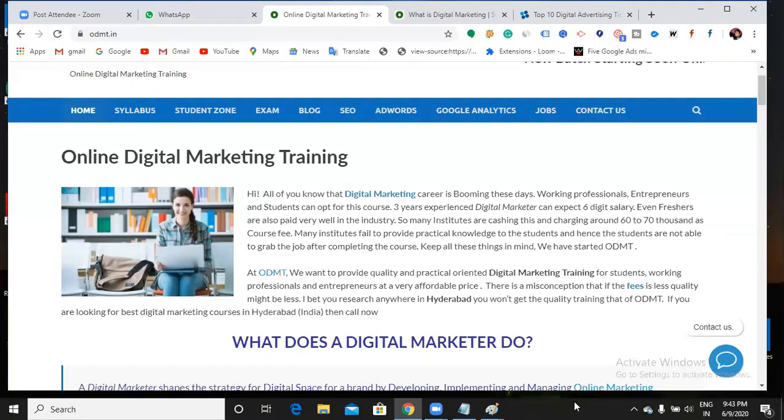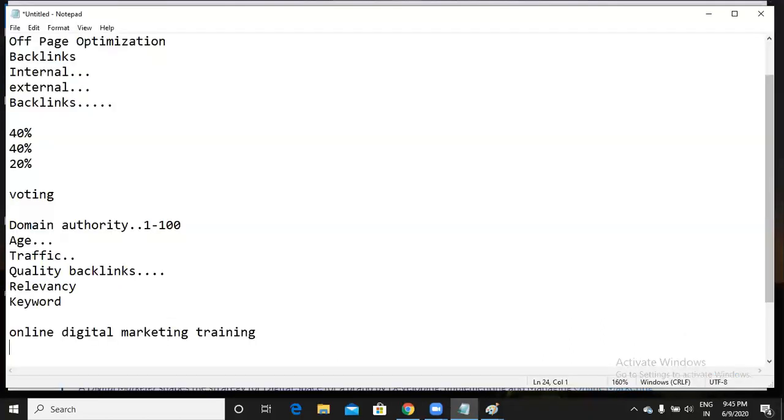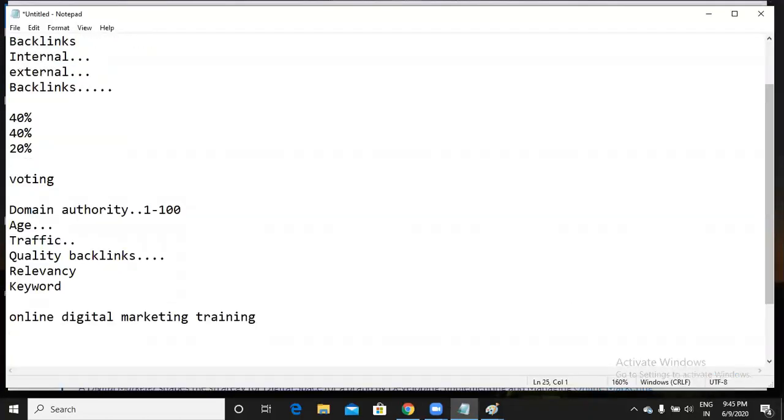Content should be quality. The more the quality of the content improves, the more others will give backlinks of relevance. What does it mean? I have to wait, right? I have to wait to get a backlink. I don't know when I will get a backlink, and I don't know whether they will give a backlink or not. I can't predict the exact results. So at that time, what do I have to do? Here we are not going to wait for backlinks. We are going to do off-page optimization to get backlinks to our website.